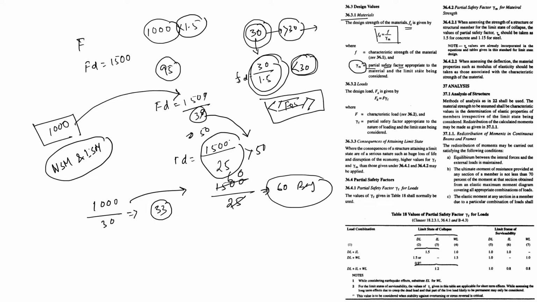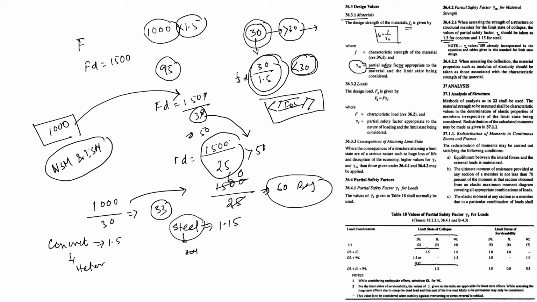Partial safety factor gamma m for material strength. Yes, 1.5 for concrete and 1.15 for steel. Why? Concrete is heterogeneous, whereas steel is homogeneous.